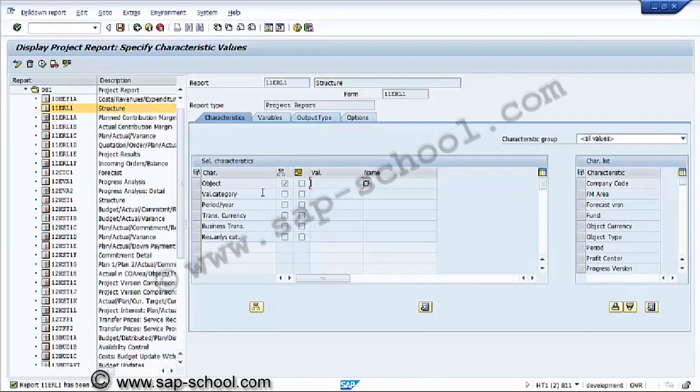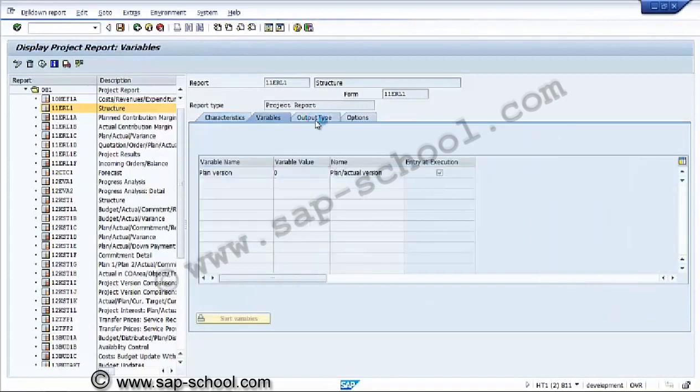It has object, value, category, period, transaction, currency, business transaction, and analysis category, resultant analysis category, and these are the characteristics list. Now these are the variables used in this report, and this is an object output type. So this is the project report section, the structure.